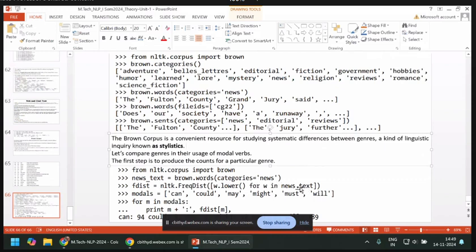So what is news_text? News_text is created by me; it is my list name. So brown.words(categories='news') fetches all the words used in the category news. Now models is equal to, suppose, this list. For m in models, you can print m plus fdist of m, so that you can get the counts under this one.